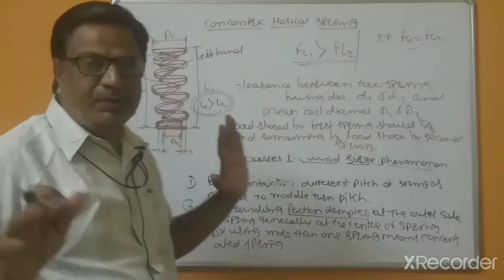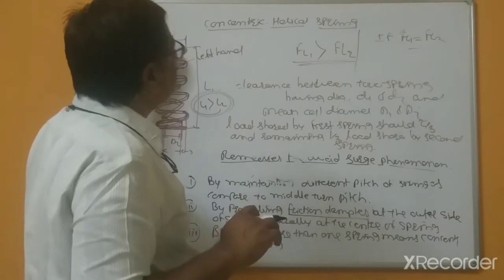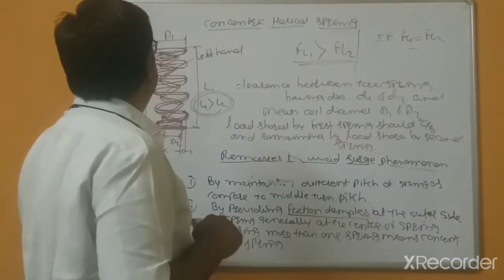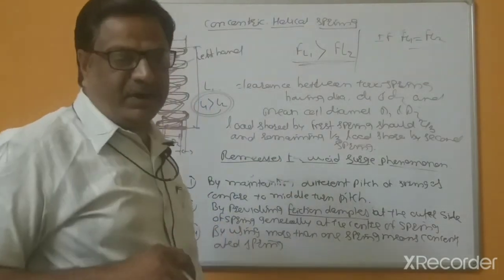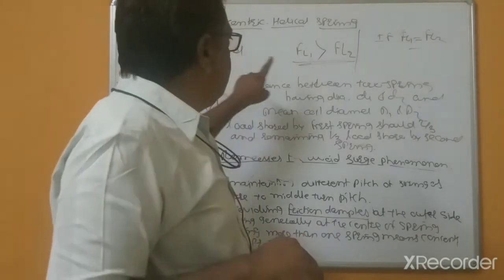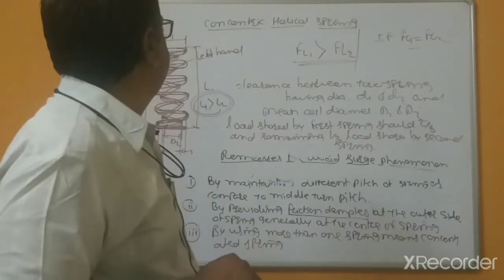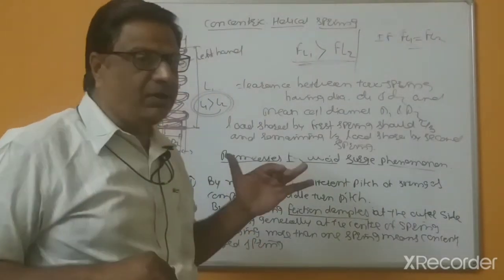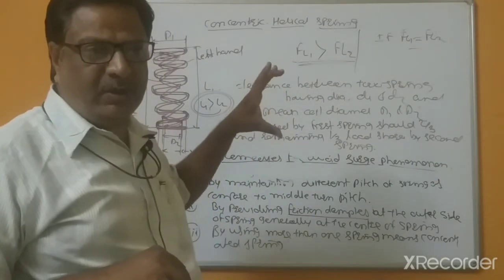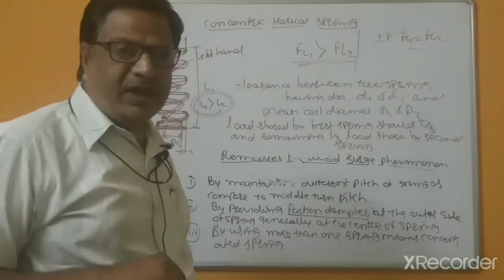Whatever the ratio of the diameters, the wire diameter D1 and the design of the springs depend on other parameters, but the free length of the first spring should be greater than the free length of the second spring. And if the first spring is right hand helix, the opposite helix is required for the second spring.